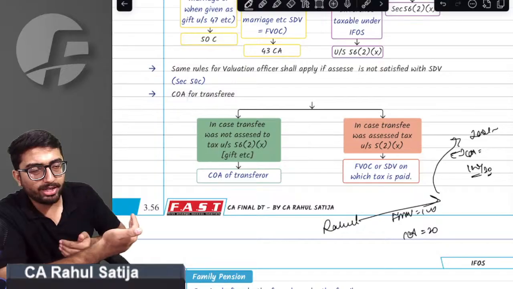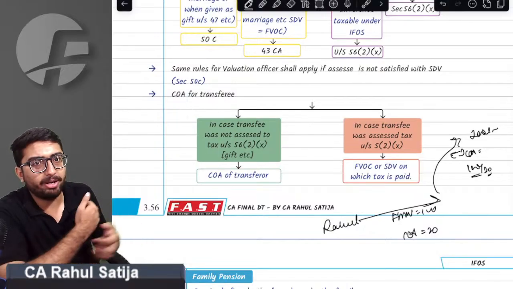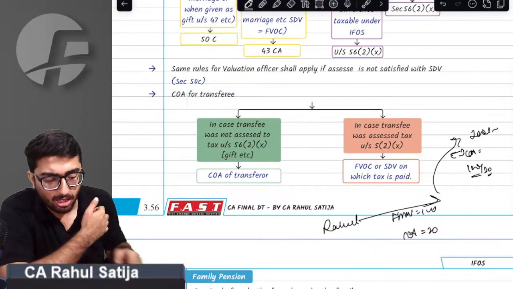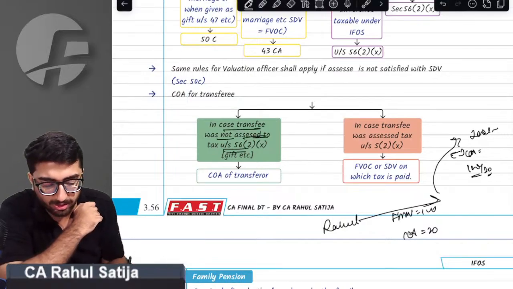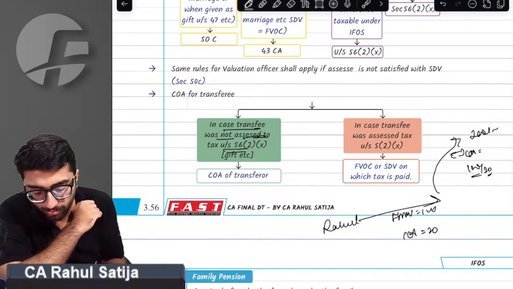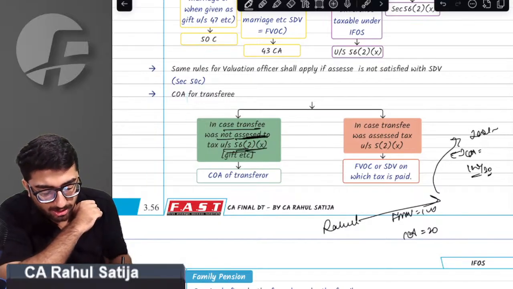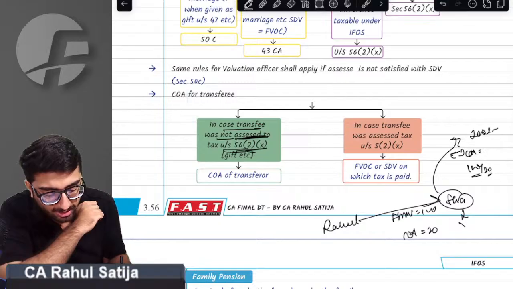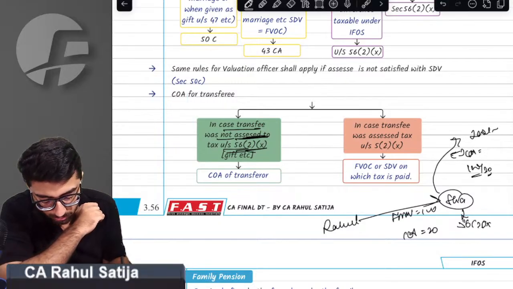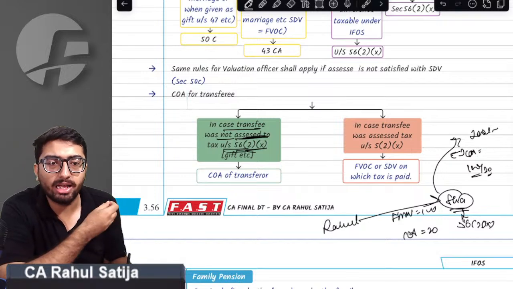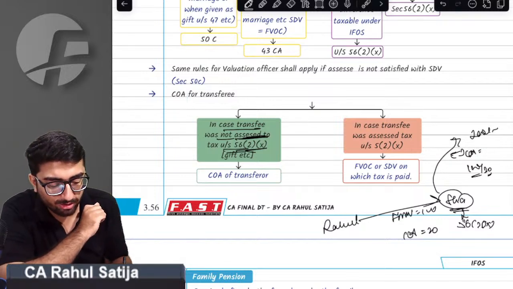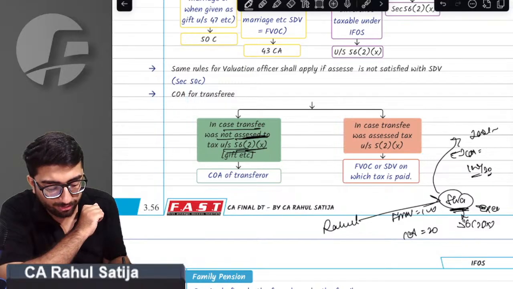Is she going to reduce the actual cost or the paid purchase price? What does the provision say? If transfer was not assessed to tax, that means in case Shraddha has not been taxed under section 56(2)(x), if no tax provision has been applied because it was an exempt gift for Shraddha, then there was no tax implication.